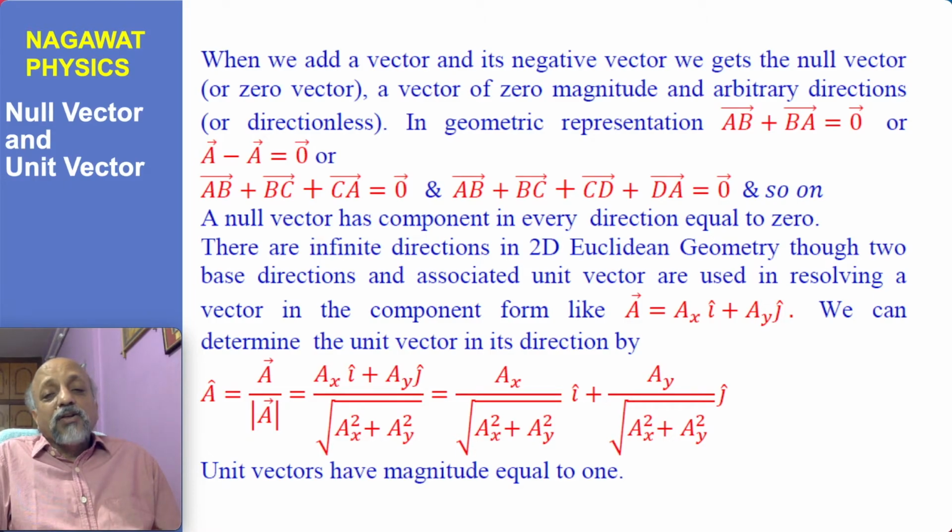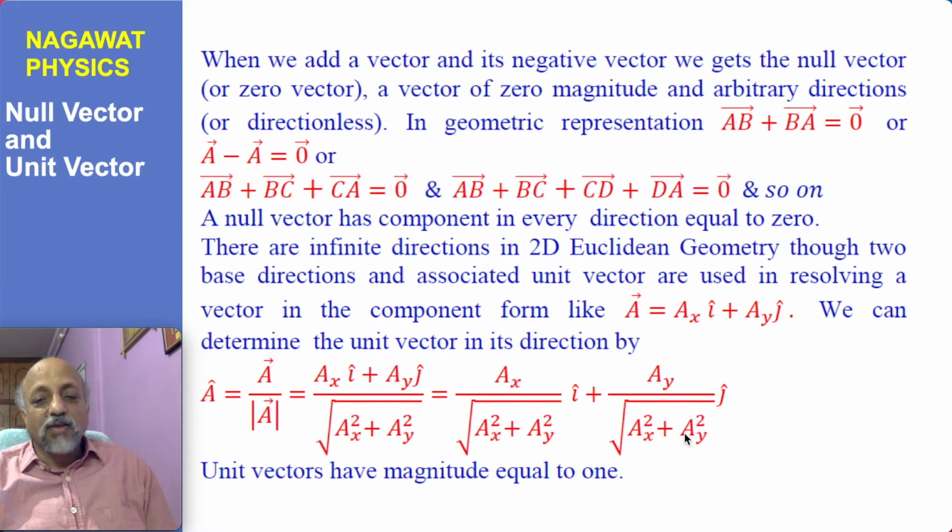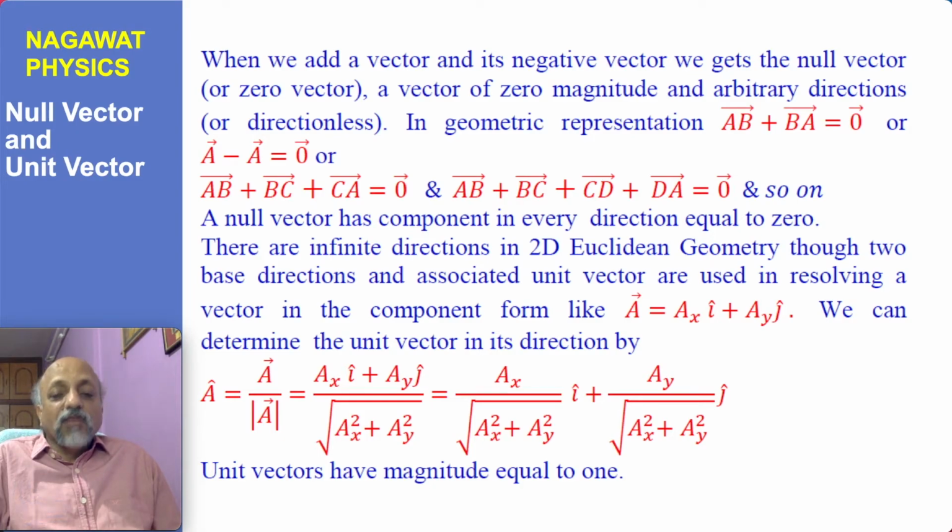Now we have already understood that we can define a unit vector by dividing a vector by its magnitude, and magnitude was defined earlier in 2 dimensions. It is the square root of ax square plus ay square, and therefore the unit vector, which will be denoted by a cap, is the vector divided by its magnitude. We substitute for the vector, and the magnitude is written here, and then you can write it like this also: the x component divided by the magnitude times i plus the y component divided by the magnitude times j. Unit vectors we have discussed for all the 4 quadrants, and they have magnitude equal to 1.